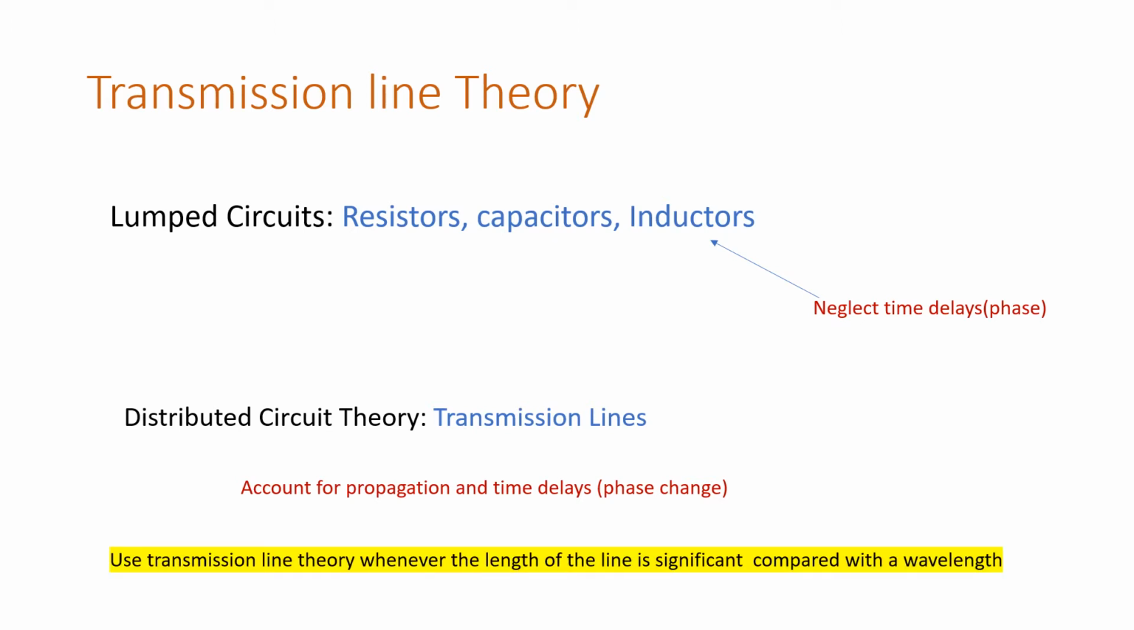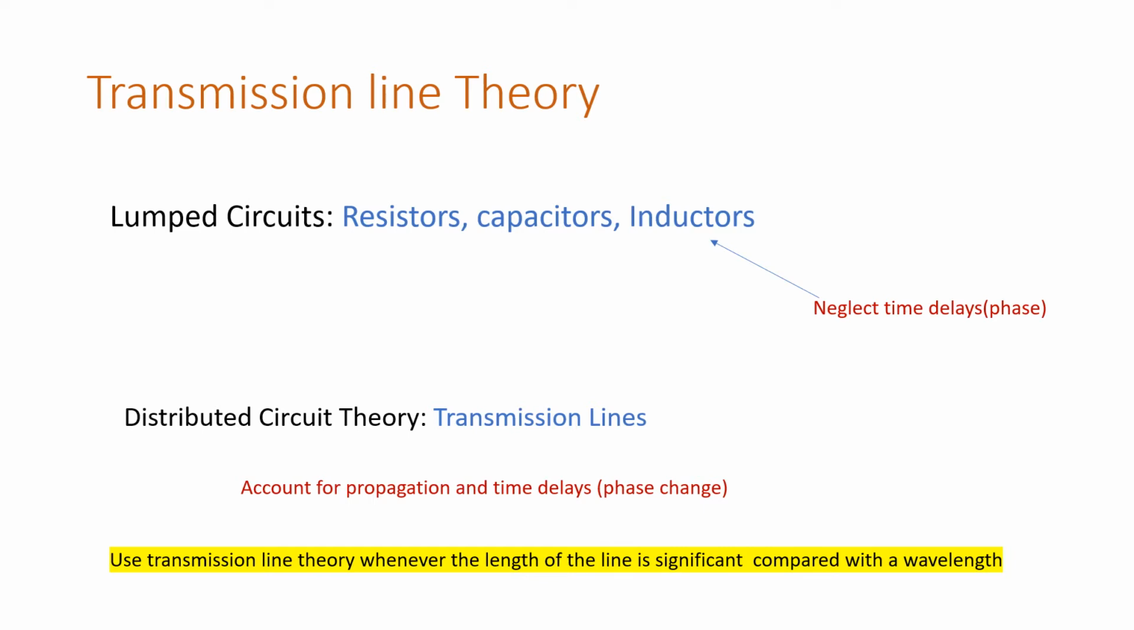Whenever the length of the line is significant compared with the wavelength, we have to use transmission line theory. In the case of transmission lines, we are dealing with very high frequencies, around 30 gigahertz to 300 gigahertz. So here we have to use the principle of distributed circuit theory.